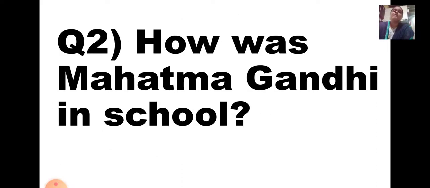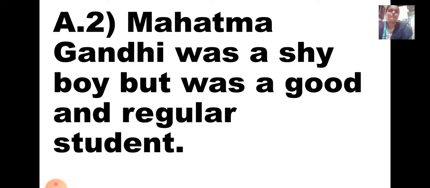Now the second one, how was Mahatma Gandhi in school? Now we all know how was he. Mahatma Gandhi was a shy boy, okay, but was a good and regular student. Though he was shy, but he was good also, and he was a regular student too. Okay, and write it in full sentence always. The answer should be written in full sentence.